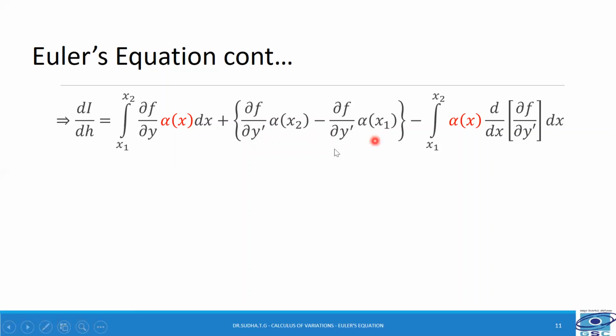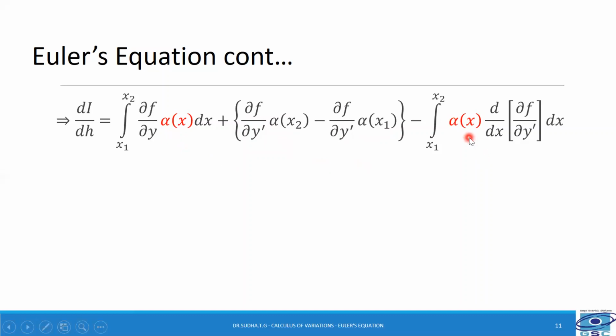But in the beginning we have seen that alpha of x1 and alpha of x2 are both equal to 0. Therefore, this entire term within the flower brackets becomes 0 and we are left with the first term and this last term.